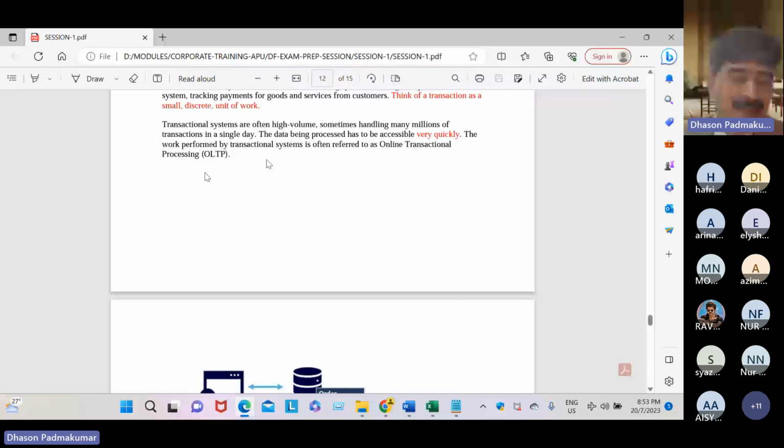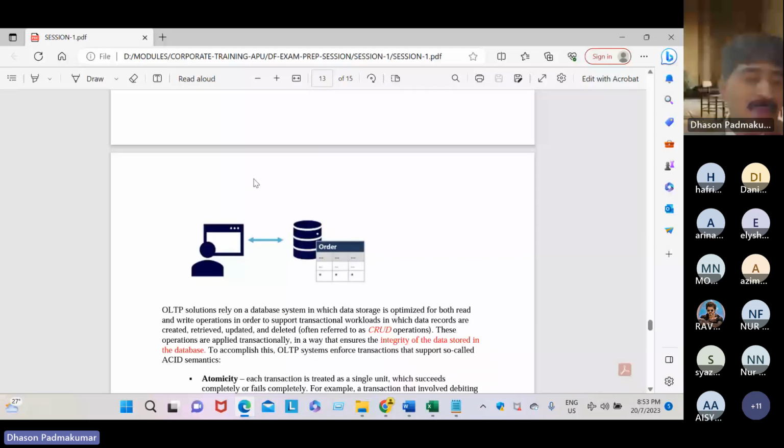Your profile is updated. The bank knows that you withdrew X amount today from this ATM machine at this time on this date. And how many times you tried? Sometimes you might have forgotten your PIN number. Everything is recorded instantly, dear students.